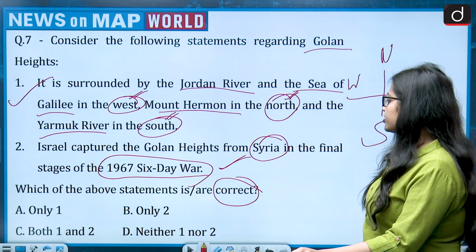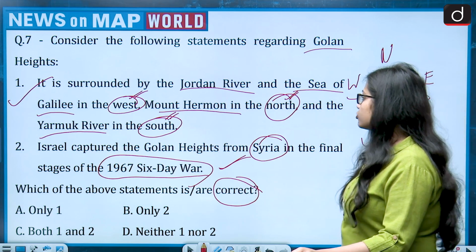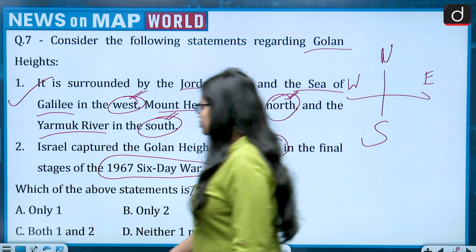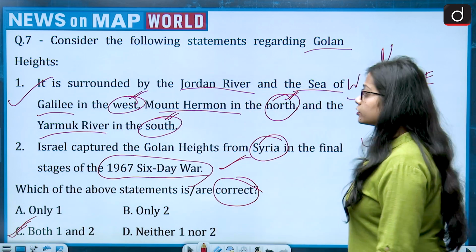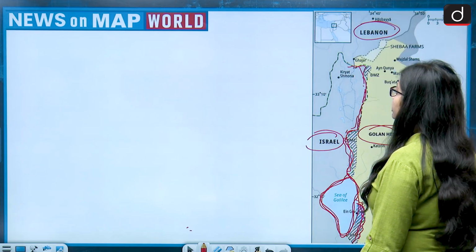So the question is asking which of the above statements are correct. So first is correct, second is correct. So the correct answer of this question becomes option C, that is both 1 and 2. Now next question.